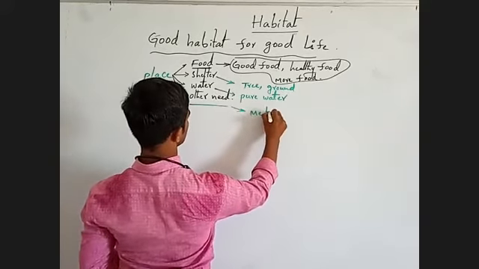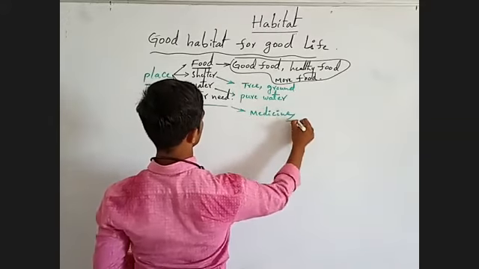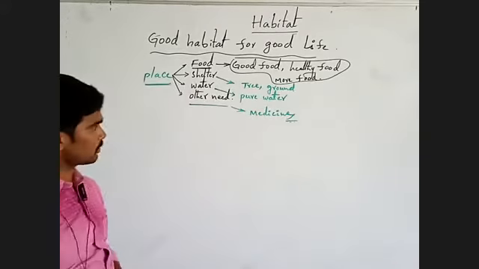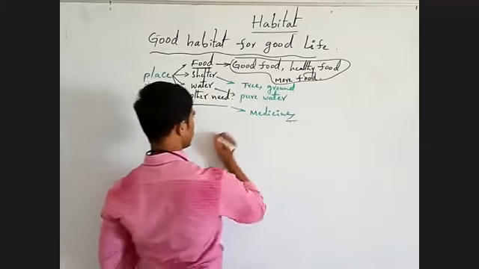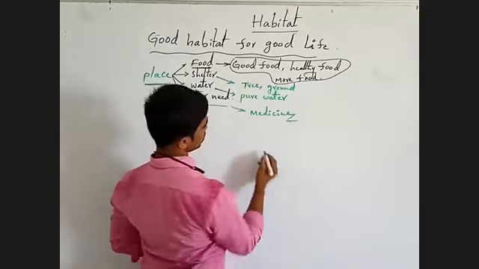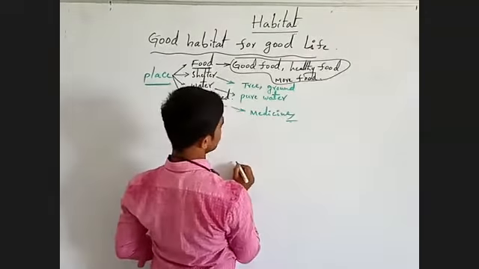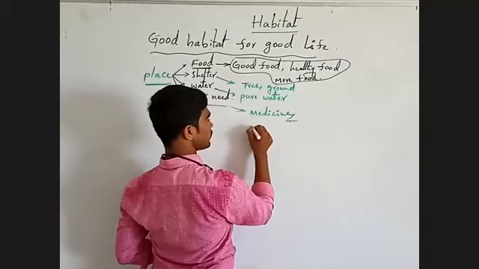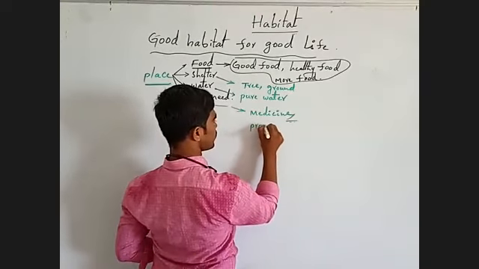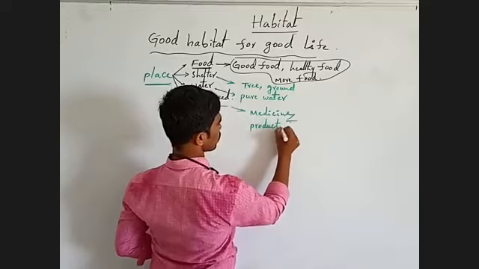Medicine and other needs. For example, for human beings, different types of products.